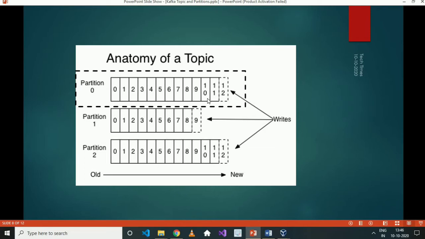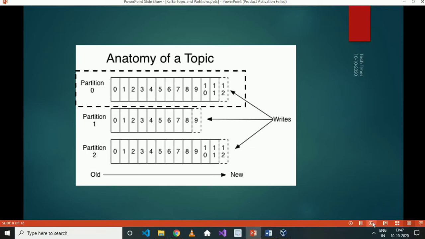Once we have read all the messages and there are no new messages coming to the partition, the consumer will wait for new messages to arrive. Once new messages arrive at any topic, the broker will notify the consumer that new messages have arrived at the topic, and the consumer will start reading messages from there.